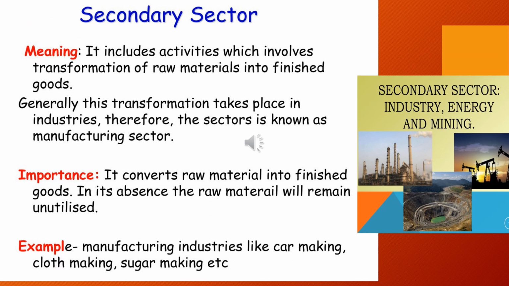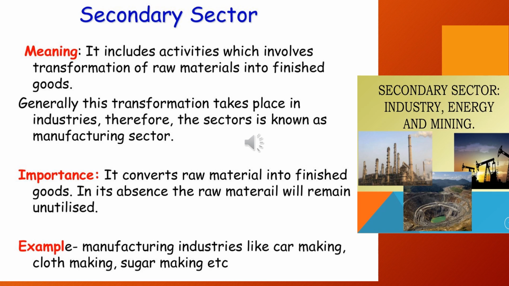Now, the secondary sector includes all those activities in which the products produced by the primary sector are transformed into useful products or into finished goods. Generally, this transformation takes place in industry, so this sector is also called the manufacturing sector. Now, whenever the products produced by the primary sector are changed into something useful, either using hands or machines, that process is called the process of the secondary sector.